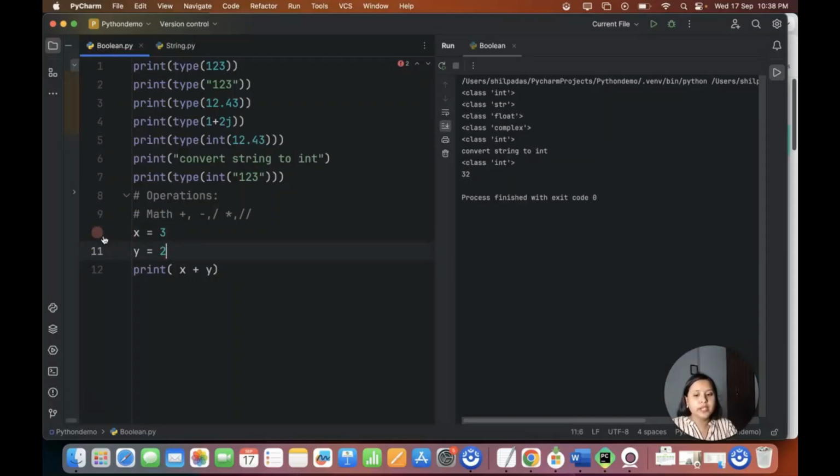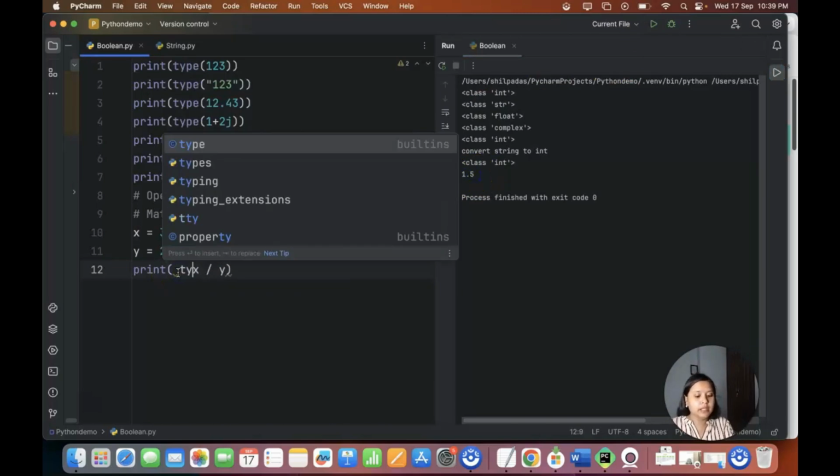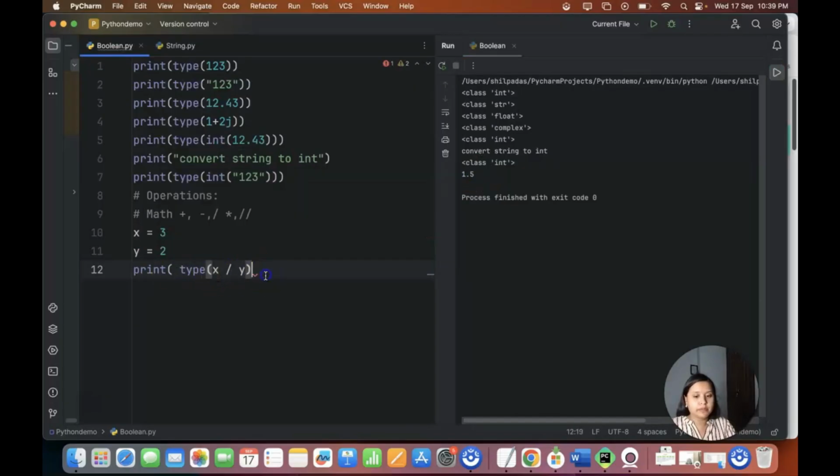So what I will do is I'll do 3 and then minus 2. So 3 minus 2 will be 1. Now let's say I'm doing a multiplication, that is 3 into 2. What is it? It's 6, right? Now if I have to divide 3 divided by 2, it is 1.5. Now if you see the data type of this, if I do type of this, it will give me the result float because that is my type.